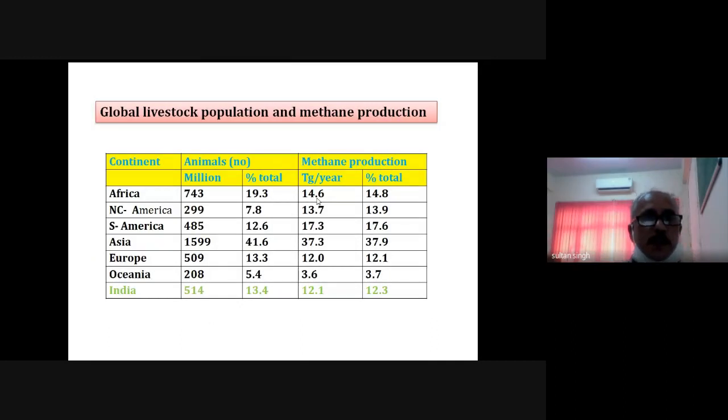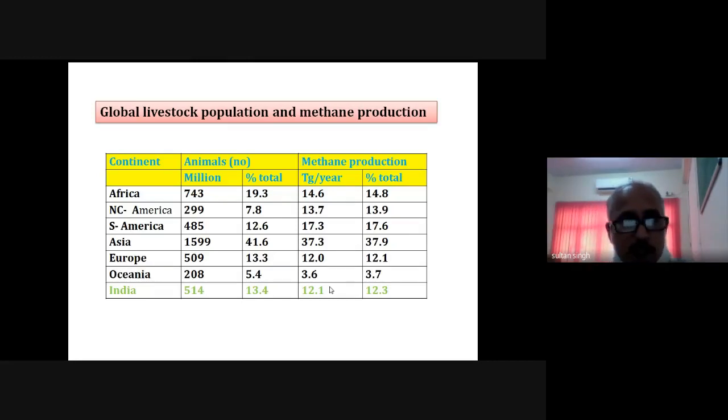If you see the global livestock population and methane production here, this is the population of the different subcontinents, including India. It is old data. Earlier India was producing about 12 teragram, but at present India is producing about 10 teragram. This figure is from 5 to 10 years back, when this comparison was made globally. So this is the trend.